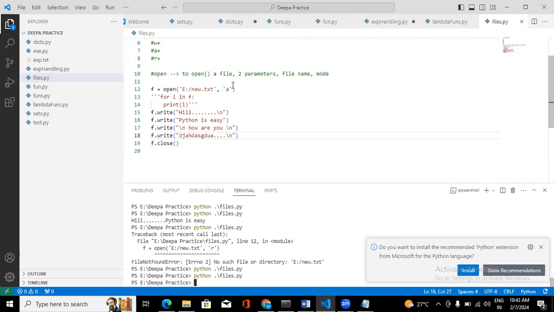So this is where file handling comes into the picture. In the UI you can't see where it's storing, but whatever data you give, if I want to store it in a file, this is how we can handle the file in the backend. From the UI we can take the data, process it in the backend, and store it in a file. At that time, we open the file in append mode so that without overwriting the existing data, we can add the new data. Okay.